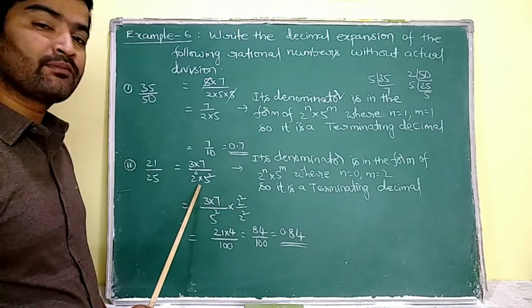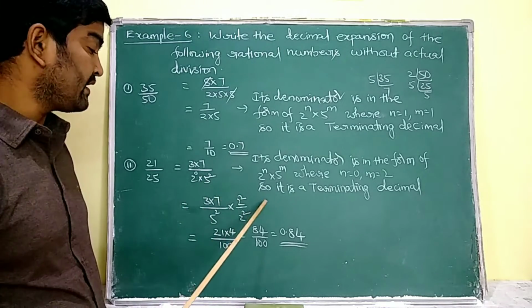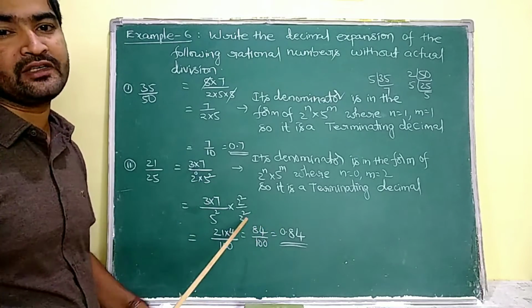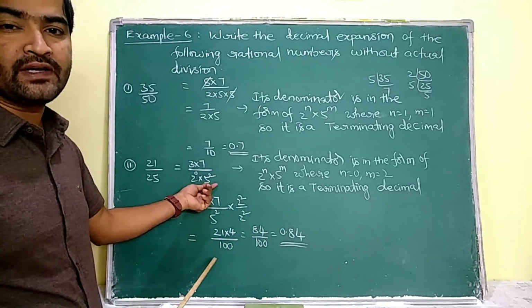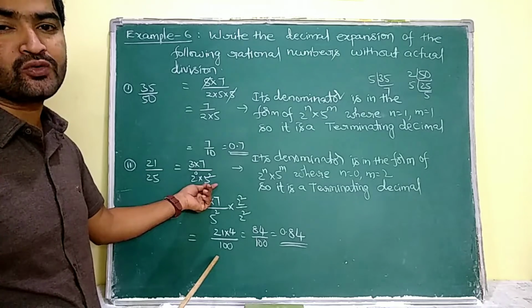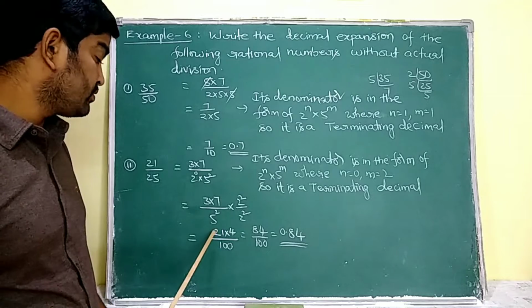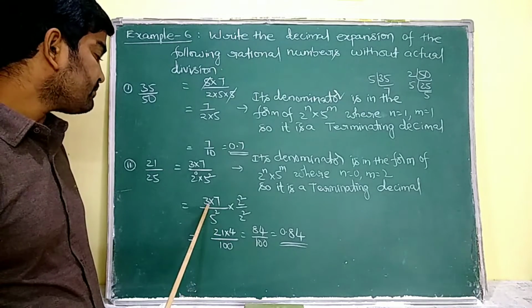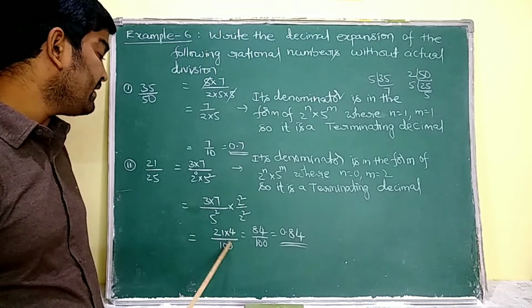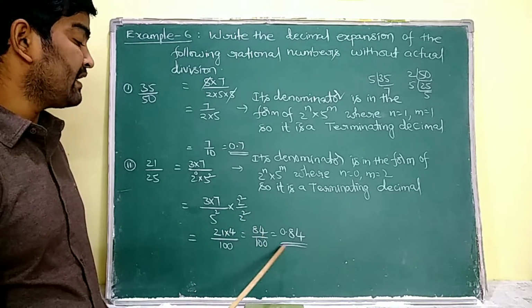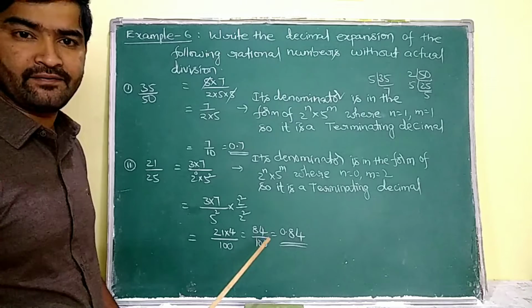That is why I am going to multiply this with 2 square and divide with the same 2 square, because I have to pair up 2s and 5s in the denominator. Here I am having two 5s, so I have to arrange two 2s here. That is why I am multiplying with 2 square and dividing with the 2 square. So here 21 into 4 by 5 square into 2 square, we know that is 100. So 84 by 100, nothing but 0.84.